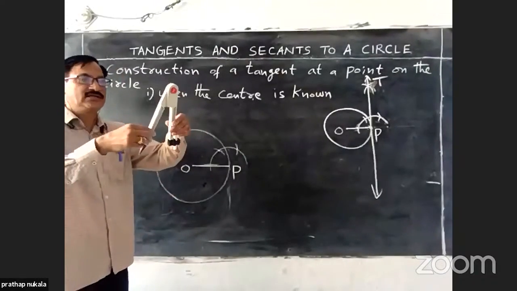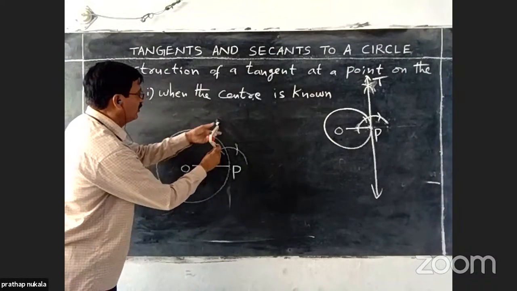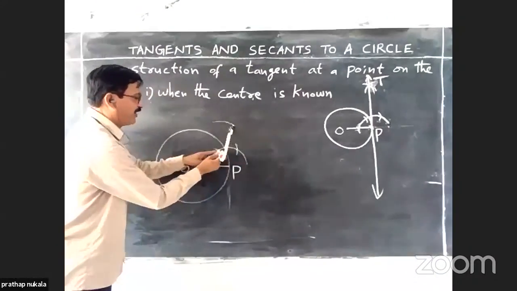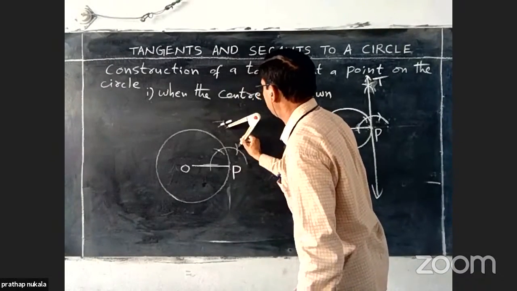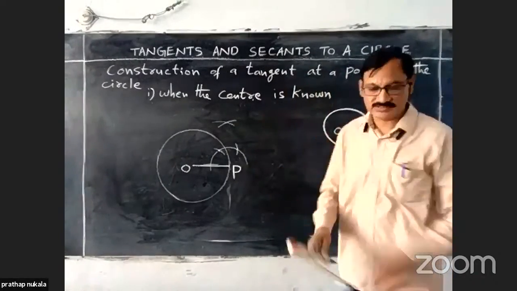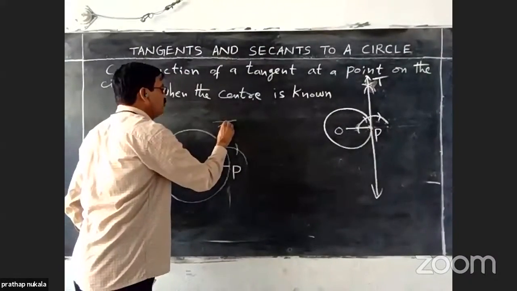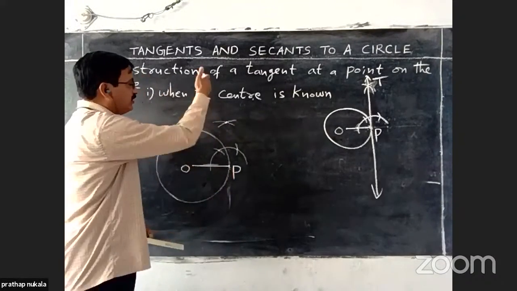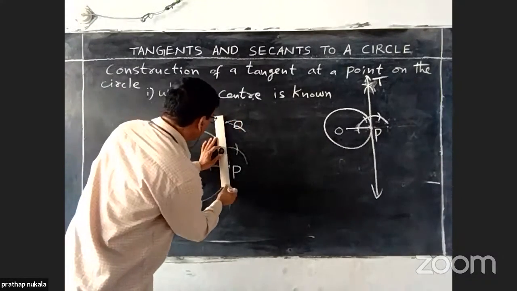Now change the radius. Usually increase the radius and draw an arc from this point and an arc from this point, which is intersecting the previous arc. Draw like the 2 arcs. Then locate the intersection point of these 2 arcs. Already E point is there. Just join. Say this point as Q. Join these 2 points.